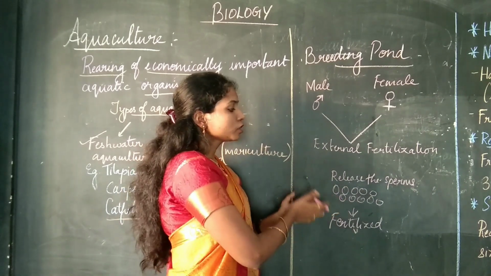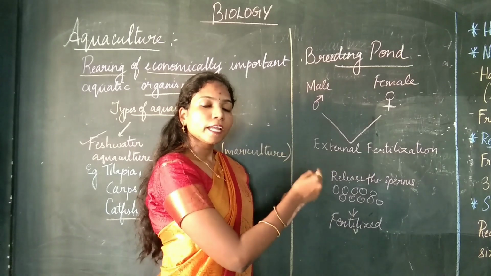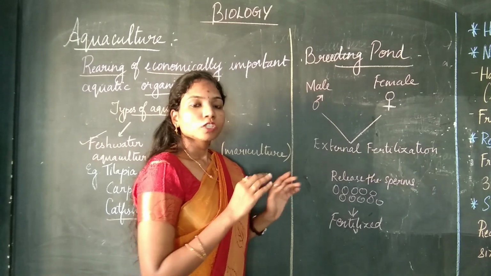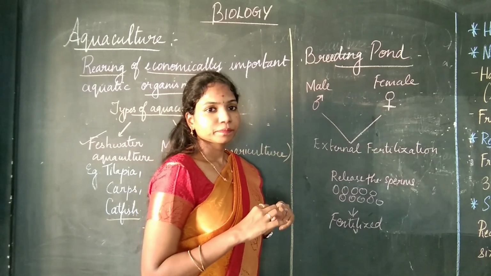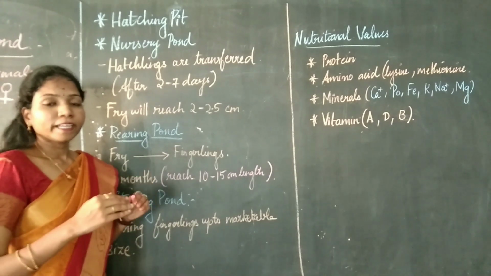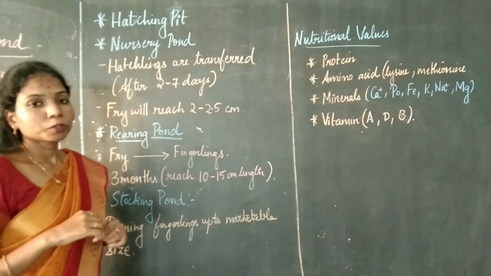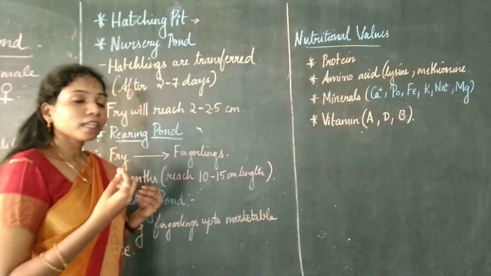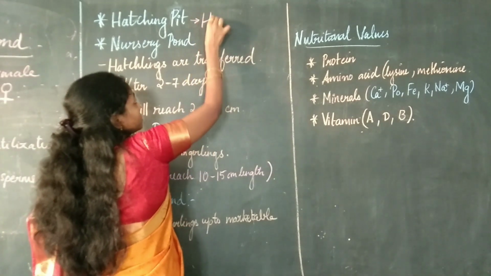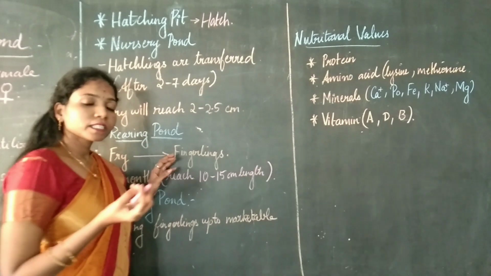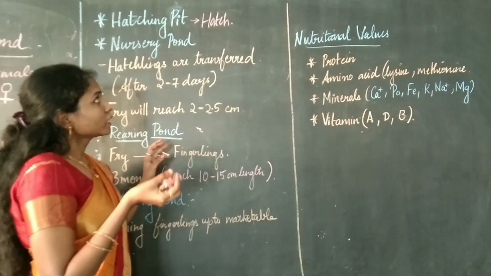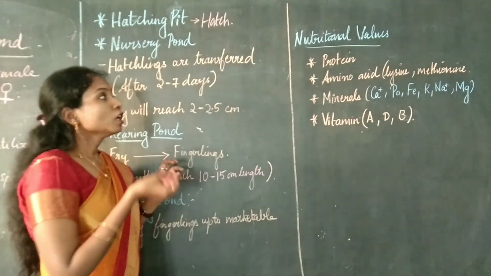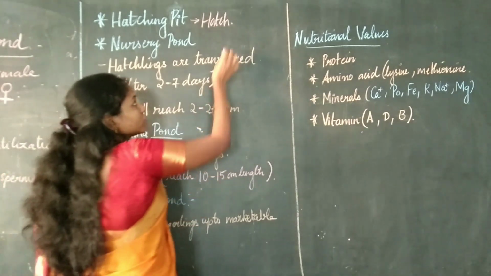Alright, so now what is going to happen to the fertilized eggs? They will be transferred to the next pond, which is called the hatching pit. So let's see what happens in the hatching pit. The fertilized eggs get transferred onto the hatching pit, and there the fertilized eggs will hatch out. From the fertilized egg, the young fishes come out, right? Those young fishes are called the hatchlings.